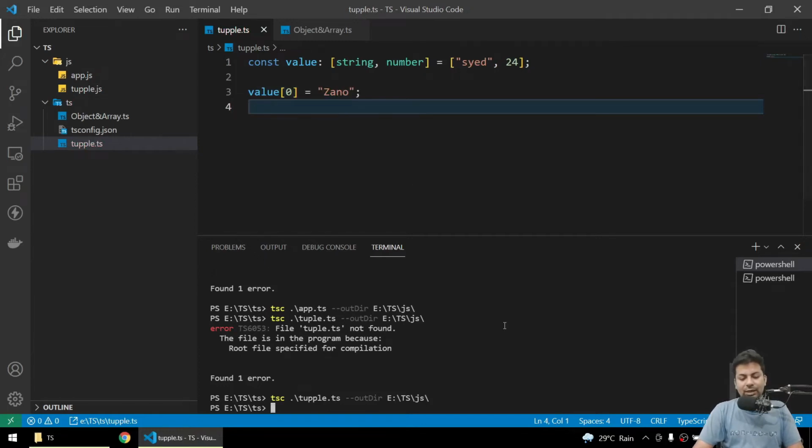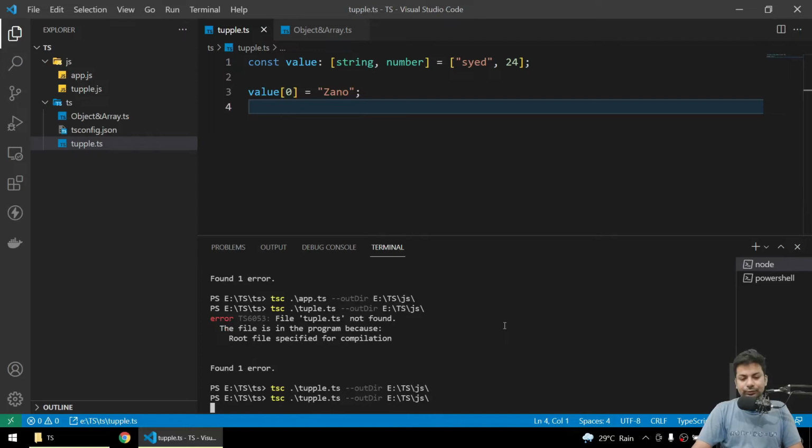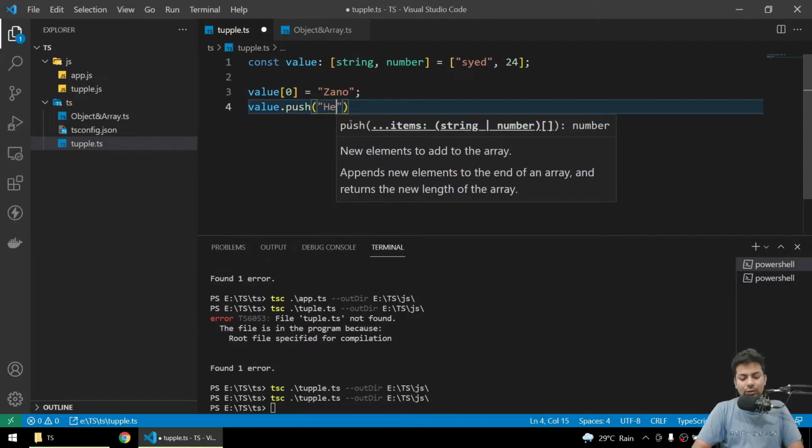If I just compile it, everything's fine, there is not any error. But suppose I want to increase the size. So I'll say value dot push hello.